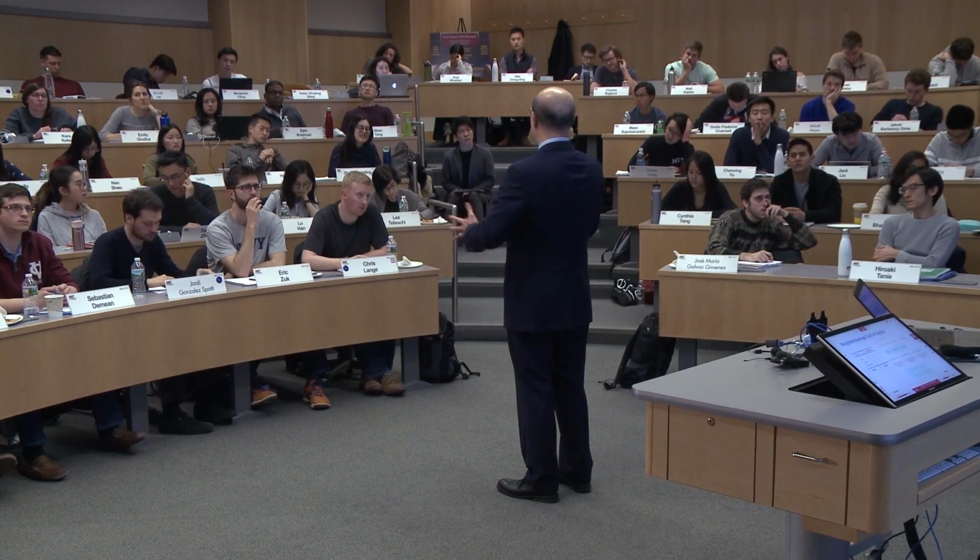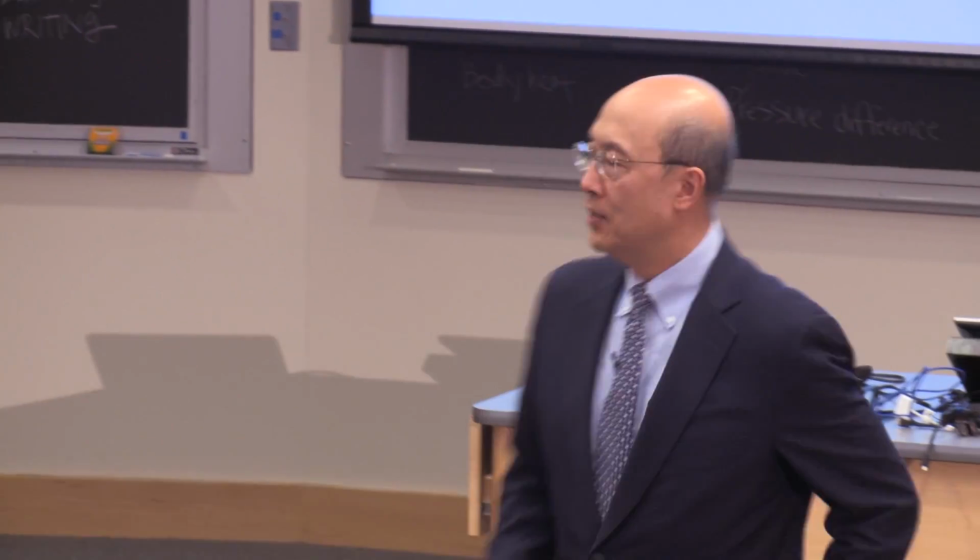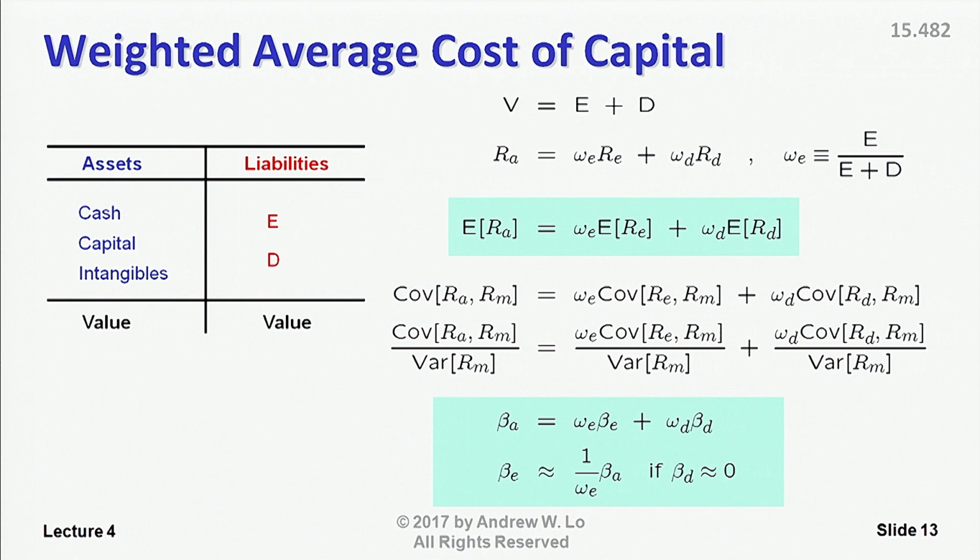And the way that you calculate that, not surprisingly, is very much along the lines of the CAPM and portfolio theory. So here's the basic argument. The value of a company is equal to the market value of the equity and the debt, right? So the market rate of return of the value of the assets is equal to the market rate of return of equity and the market rate of return of debt, but weighted by the fraction of your company financed by equity versus debt. So this is almost an accounting identity, right? I'm just calculating the rate of return based upon the rates of return of the two liabilities that you have.